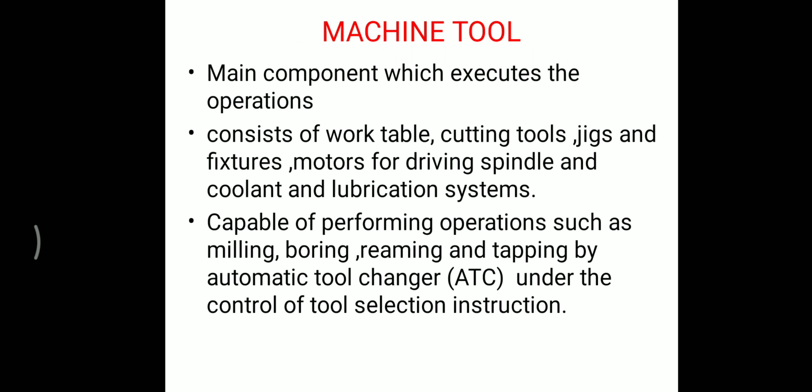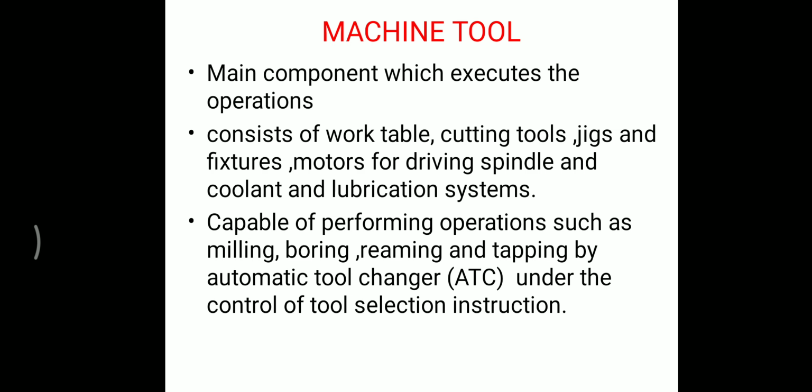So, machine tool. This is the main component which executes the operations. It consists of a work table, cutting tools, jigs and fixtures, motors for driving the spindle, and coolant and lubricating systems. So it is a single machine which is capable of performing many operations like drilling, milling, reaming and tapping by an automatic tool changer under the control of tool selection instruction.